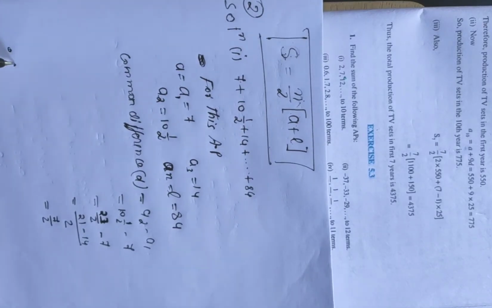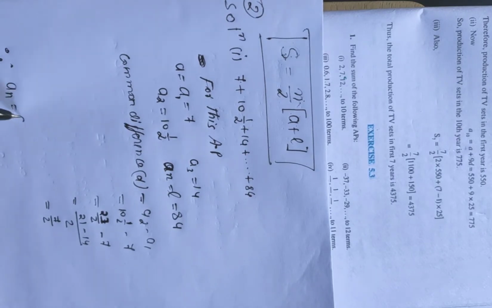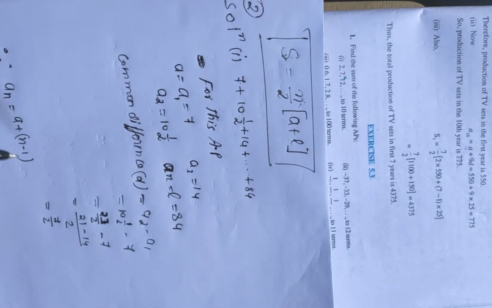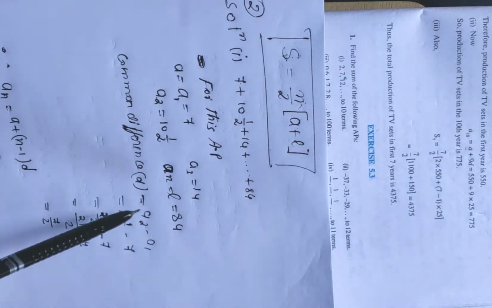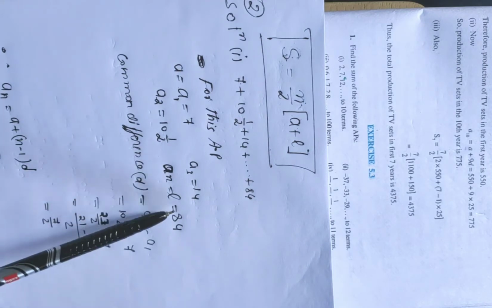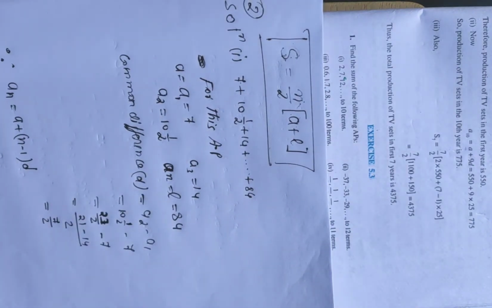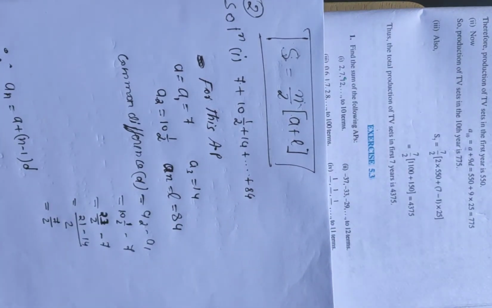Now since we know AN equal to A plus (n minus 1) D, by using this formula we have to first find out the value of n. Now this implies AN. What is AN in the given AP? AN is 84. Now put here 84.